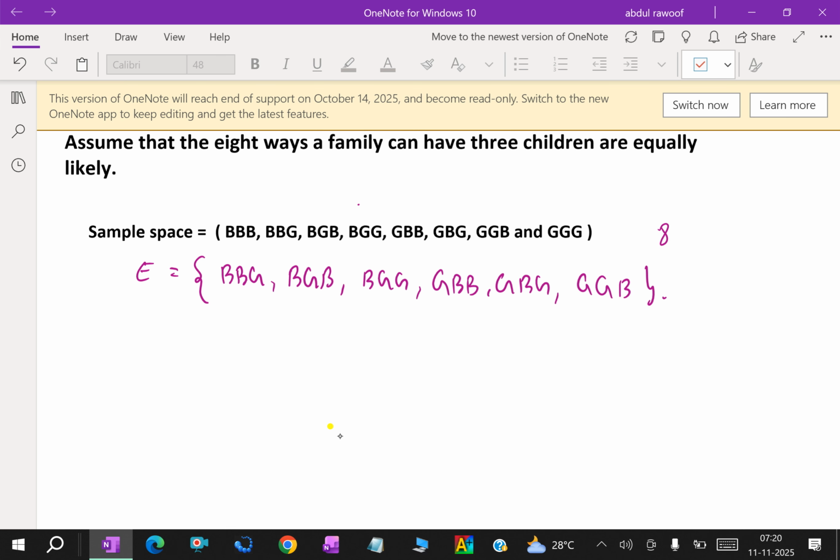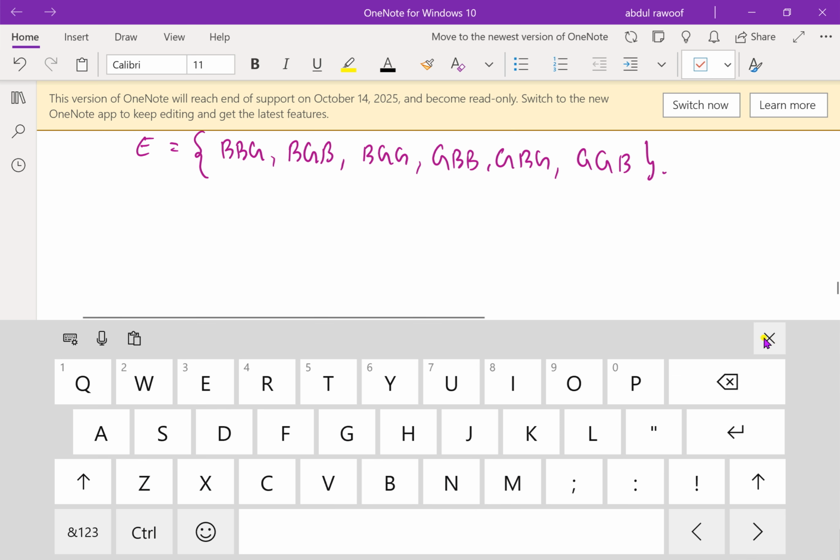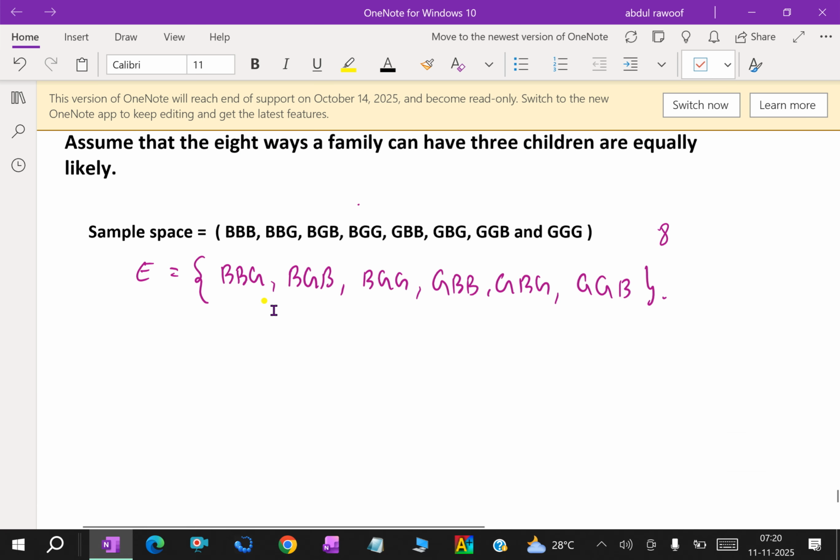That is, the family's children have both sexes. In every outcome there are both sexes. That means there is no all boys and no all girls, so it is mixed.